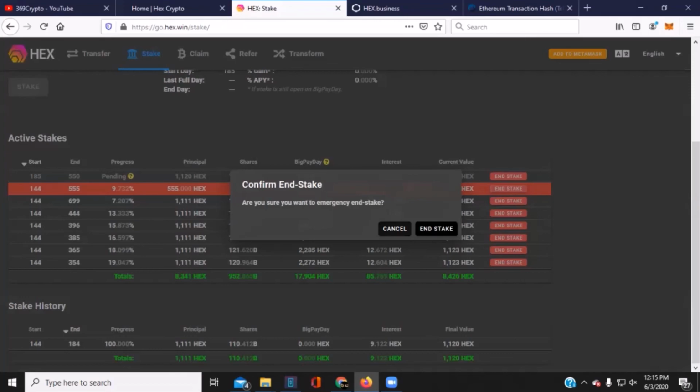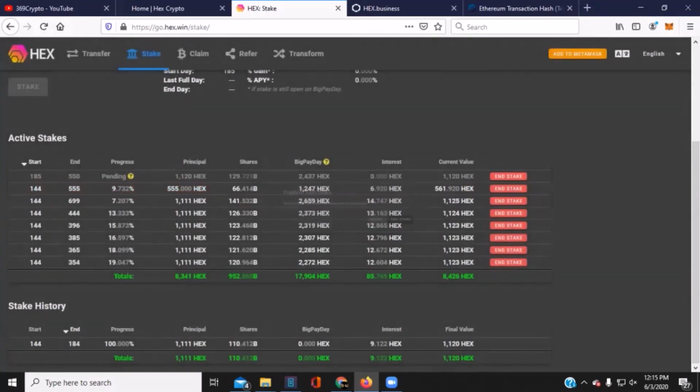When you go in and you want to cash out a CD early, do you think you get any of the interest? They'll probably tag you on the principal. Same concept here. And all that principal that gets taxed, or we call it penalties, emergency end stake penalties, gets paid to the people that are still staking. So that's nice. It doesn't go to the bank. There is no bank. It gets paid back to the people that are already staking.